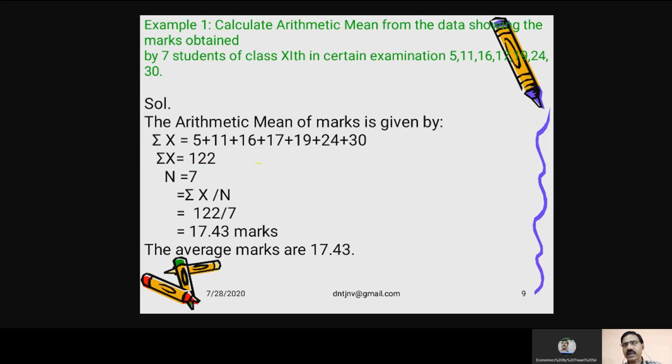And the number of observations, as I told you, is 7. So sigma x divided by n, that is 122 divided by 7, is 17.43 marks. So the average marks of these 7 students is 17.43.